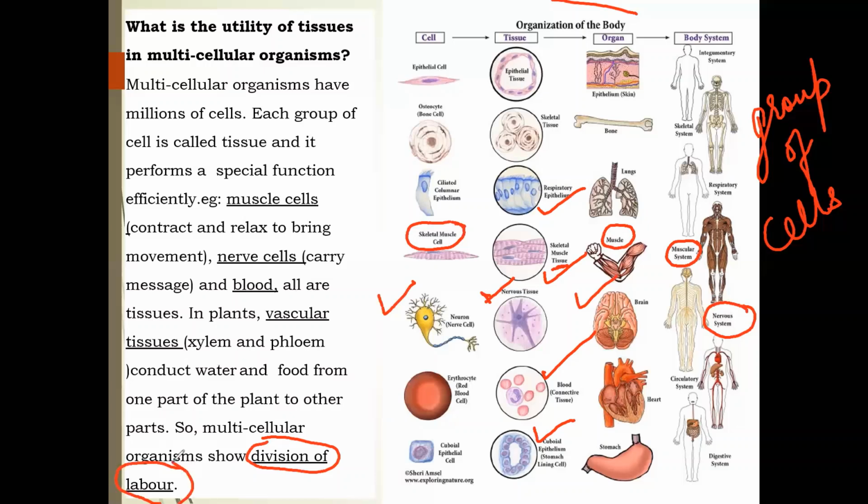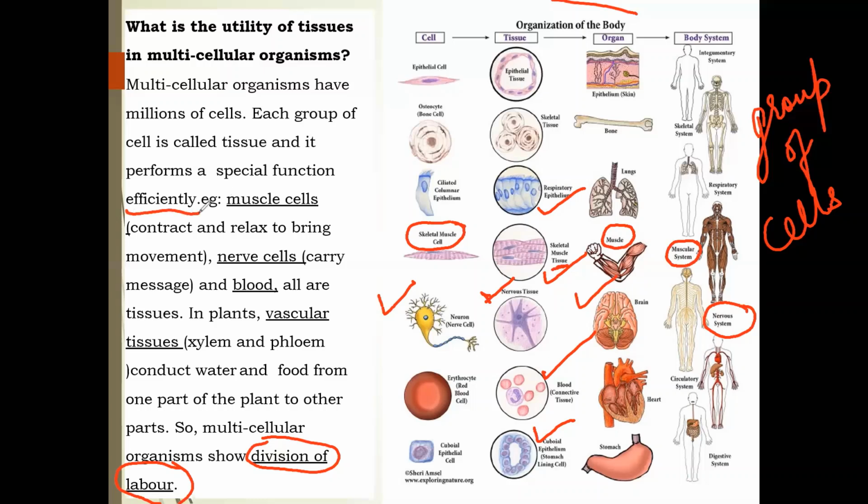Division is distribution, labor is work, right? So multicellular organisms show distribution of work. They have specific organs, specific organ systems, specific tissues, specific cells that are performing specific functions, and that too efficiently, right?